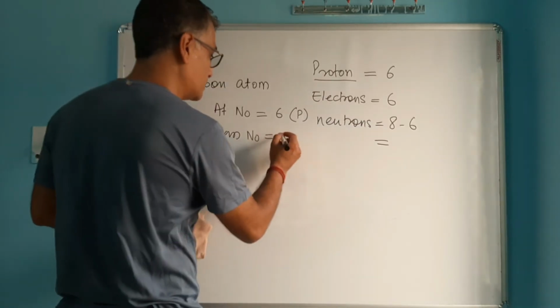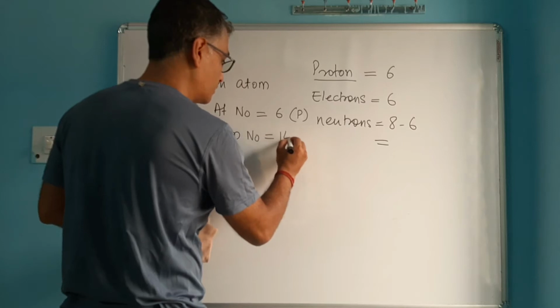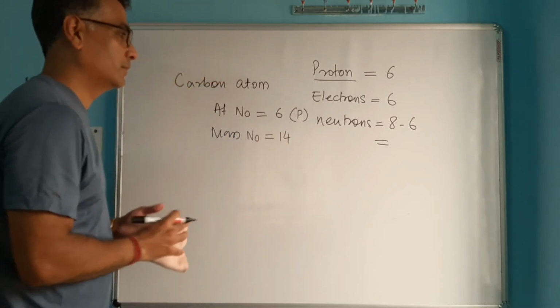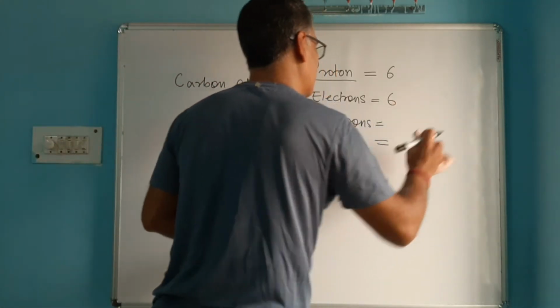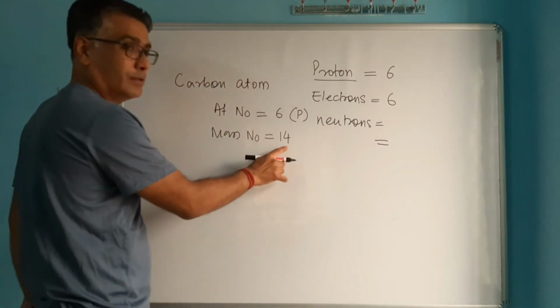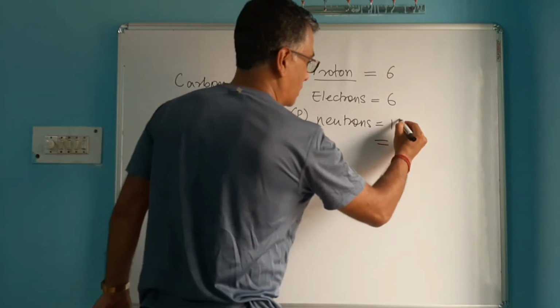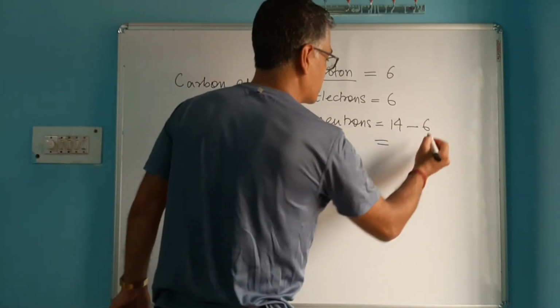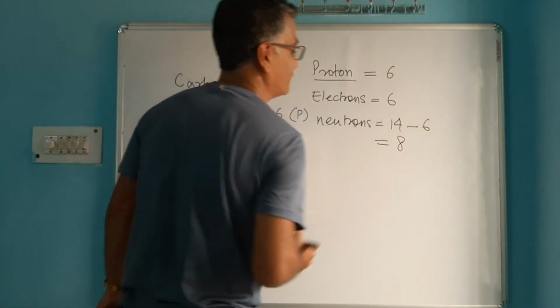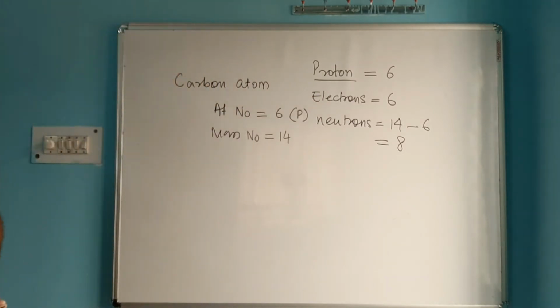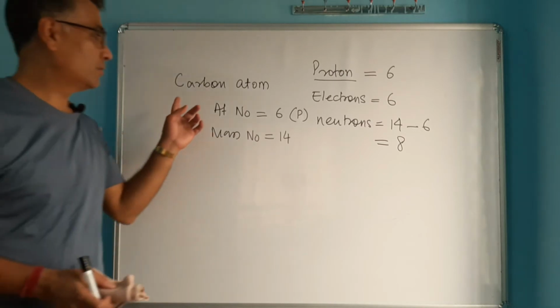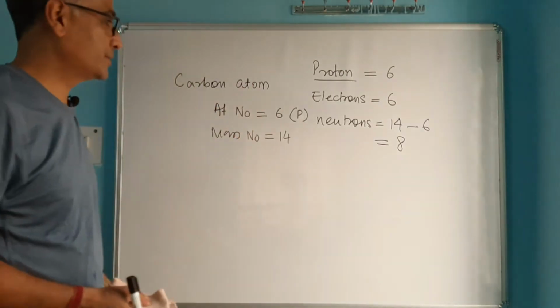Sorry, this mass number is not 8, its mass number is 14. So what is the number of neutrons? 14 minus 6, that's going to be 8. So this is how you can use atomic numbers and mass numbers.